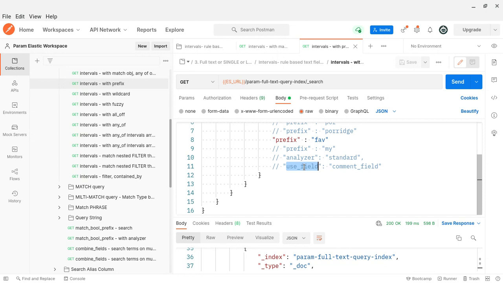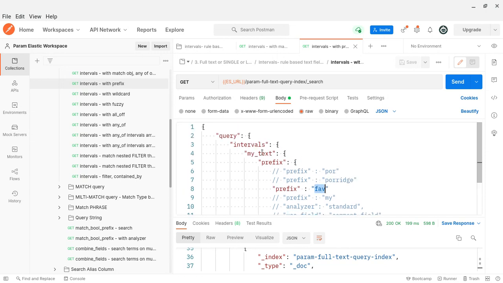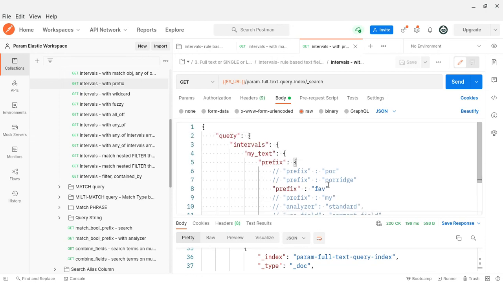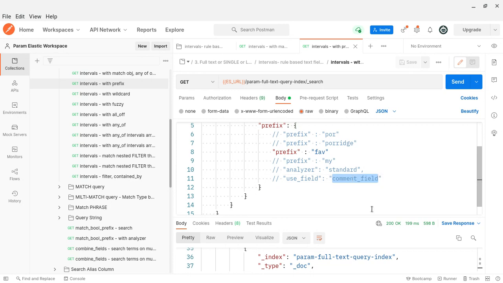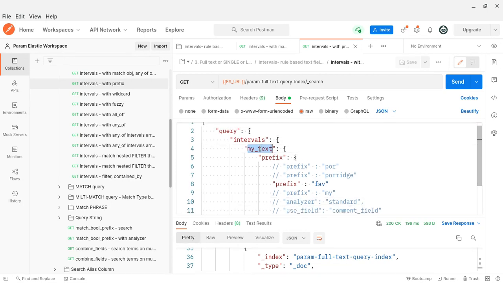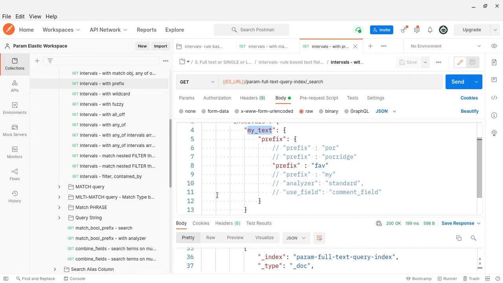See, by default it will try to match with the parent field. But if you want to use another field, then you can use that use field. This is how you can search in multi field. That is one advantage here. Similarly, if I do not specify an analyzer, what will happen? By default the root field, the parent field's analyzer is used here. That is about the analyzer prefix.